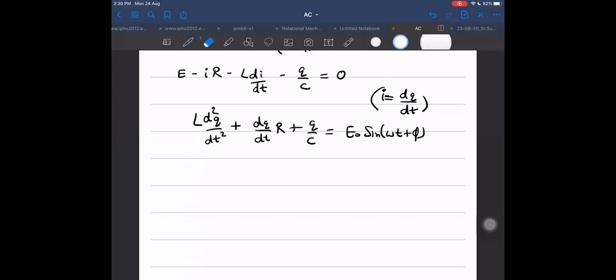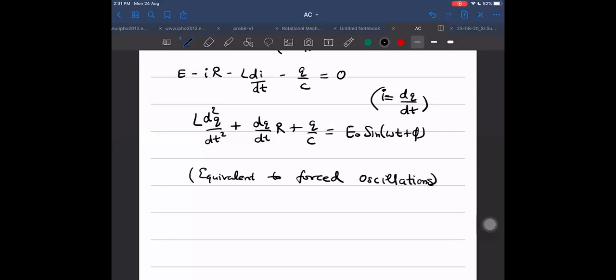This is a question equivalent to damped, forced oscillations. We call it forced oscillations, although damping is also there in this, but the name is forced oscillations for it. Force oscillation with damping. Damping is also there. And forced oscillation means this is an extra force which is acting. Because of that, we can call it forced oscillations.